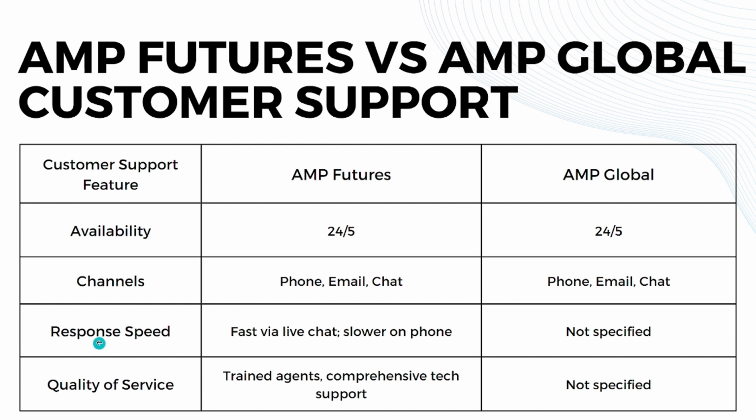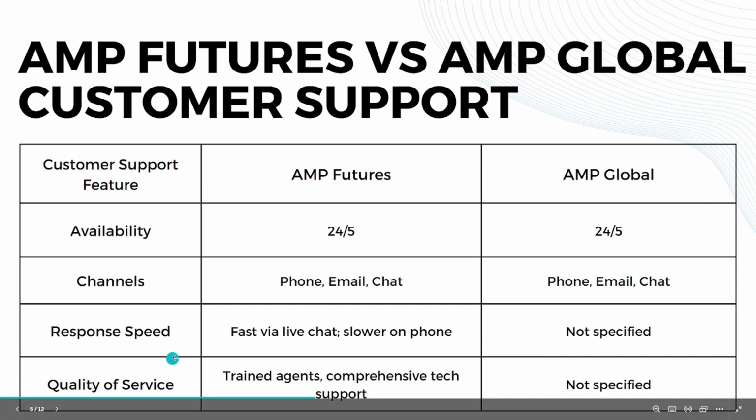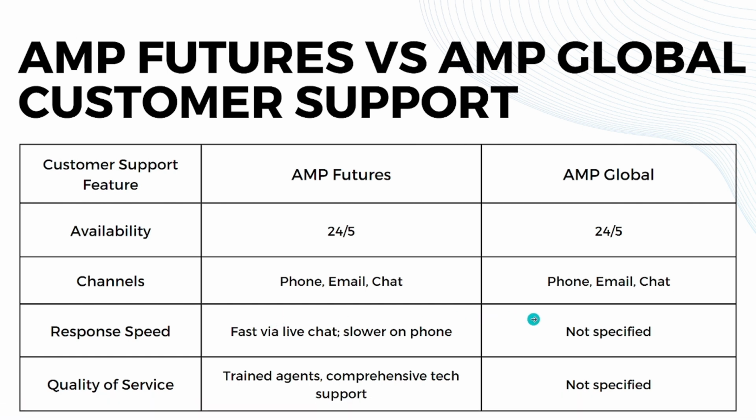When it comes to response speed, AMP Futures is fast via live chat and slower on phone, so go to the live chat. For AMP Global, they don't specify it again, but expect it to be the same. And lastly, when it comes to quality of service, AMP Futures has trained agents and comprehensive tech support, and AMP Global doesn't specify it again on their website, but expect it to be the same, as I said.